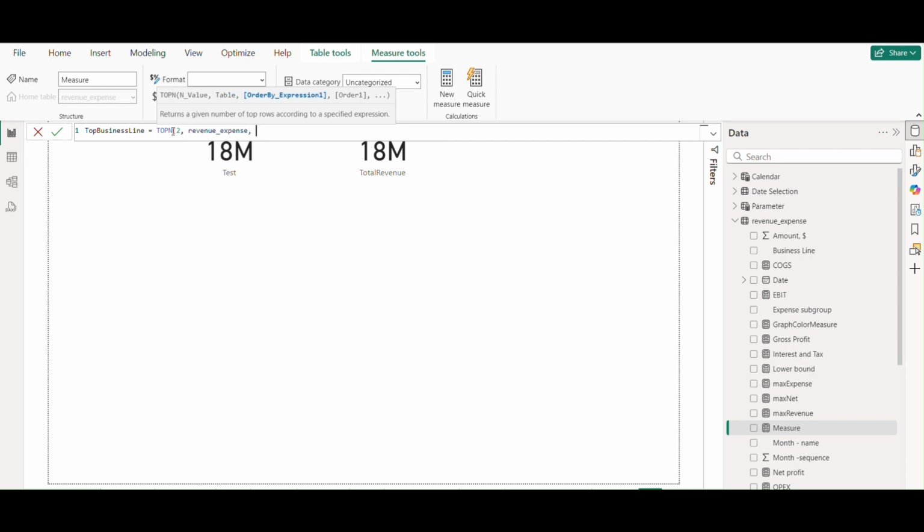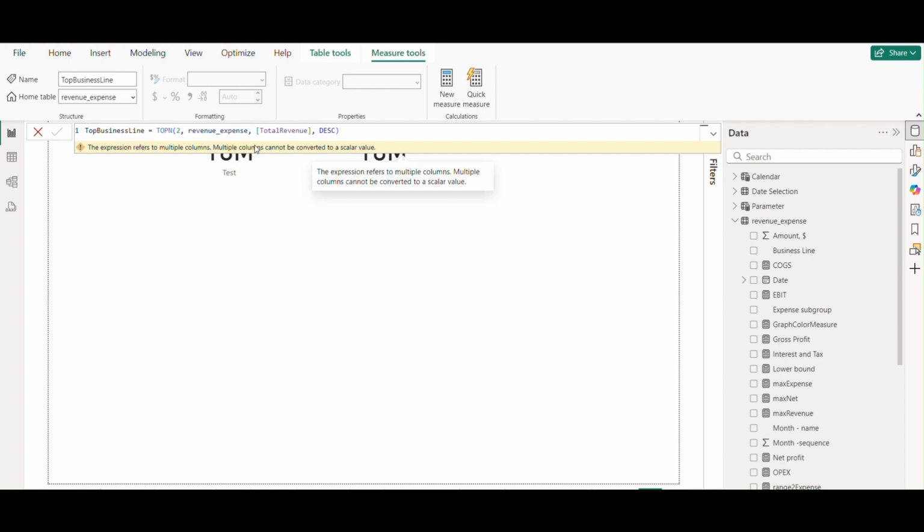Hi, we are trying to create one measure where I want to return the top two rows based on total revenue. See, I'm getting an error: the table expression refers to multiple columns.